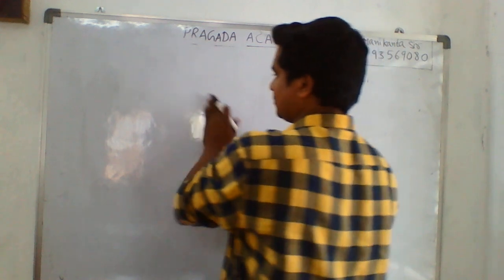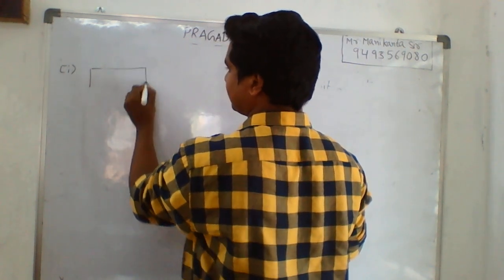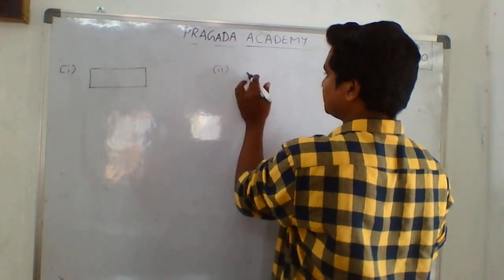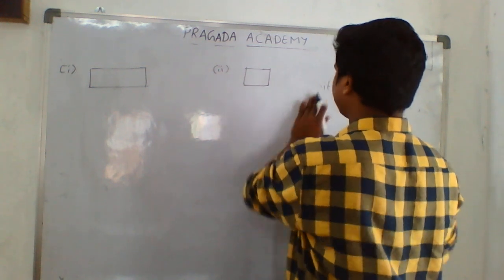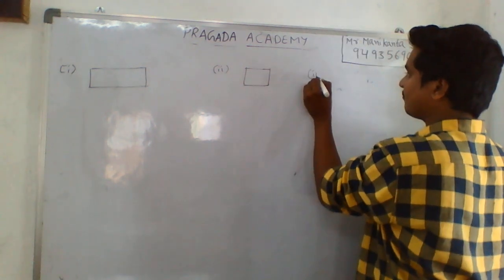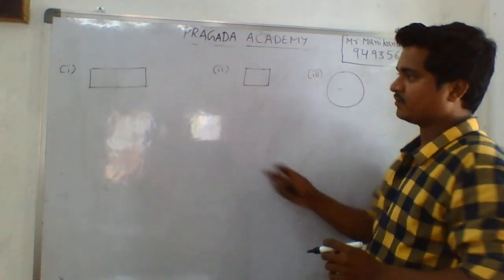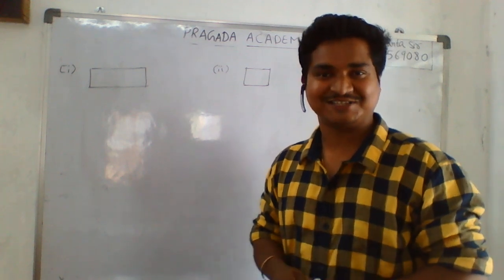First one, rectangle. Second one, square. Third one, circle. Using these figures, I will explain the problems on distance and displacement.